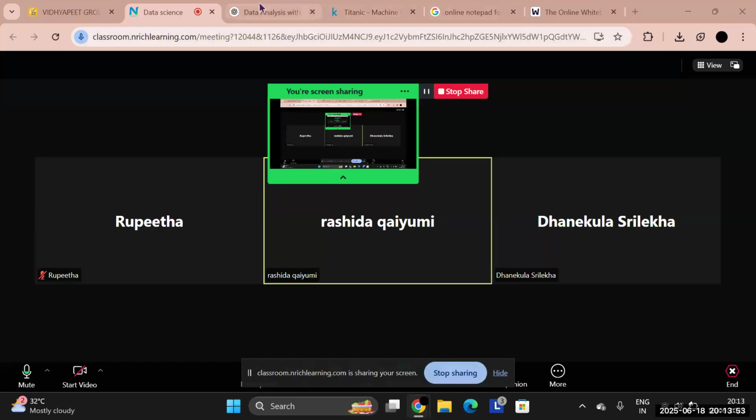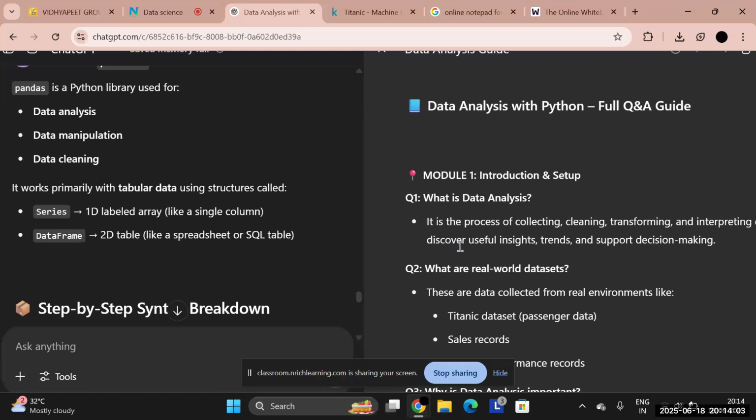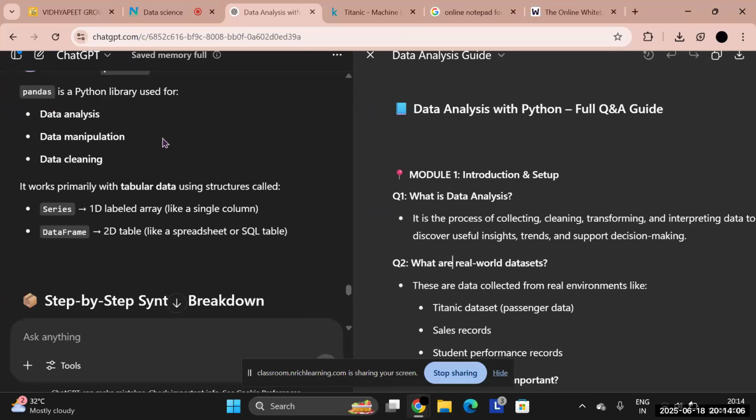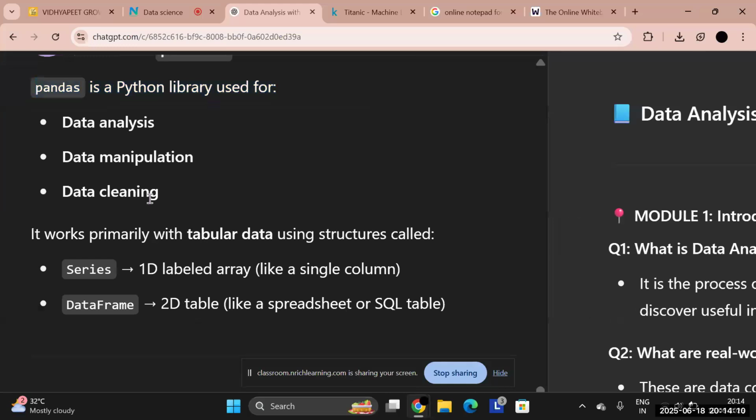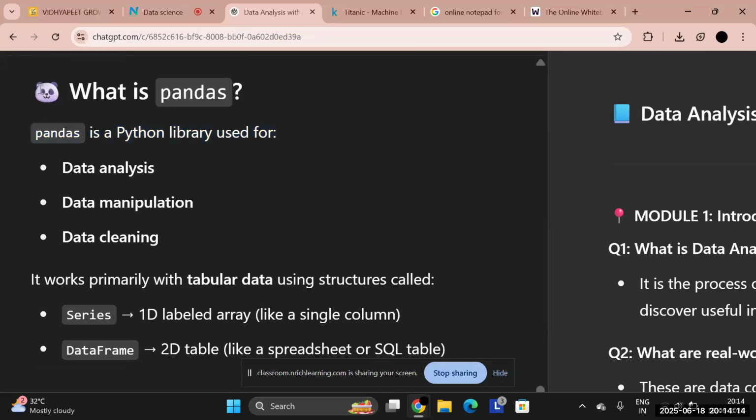I'm just reading out from my ChatGPT. I'll show you how I simply learn from ChatGPT. I've just used ChatGPT here. I'm asking, what is pandas? You can simply write a prompt, and it is so easy to use.